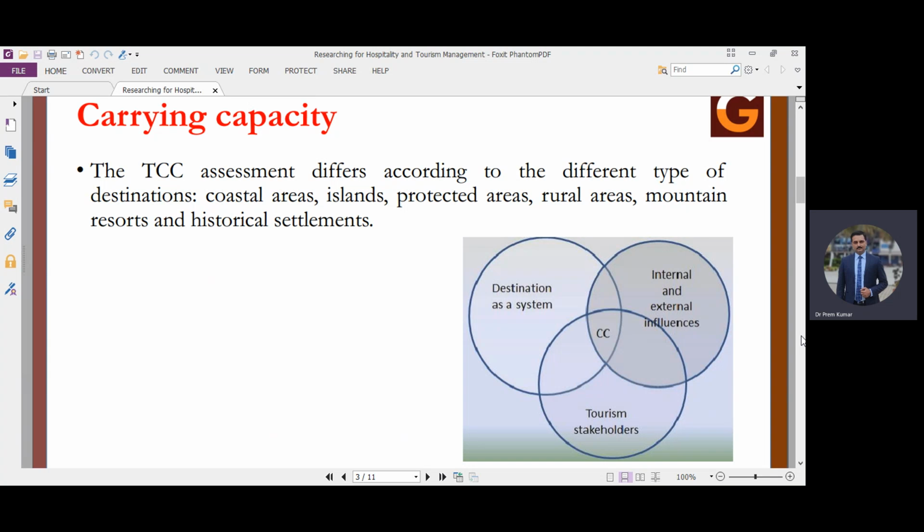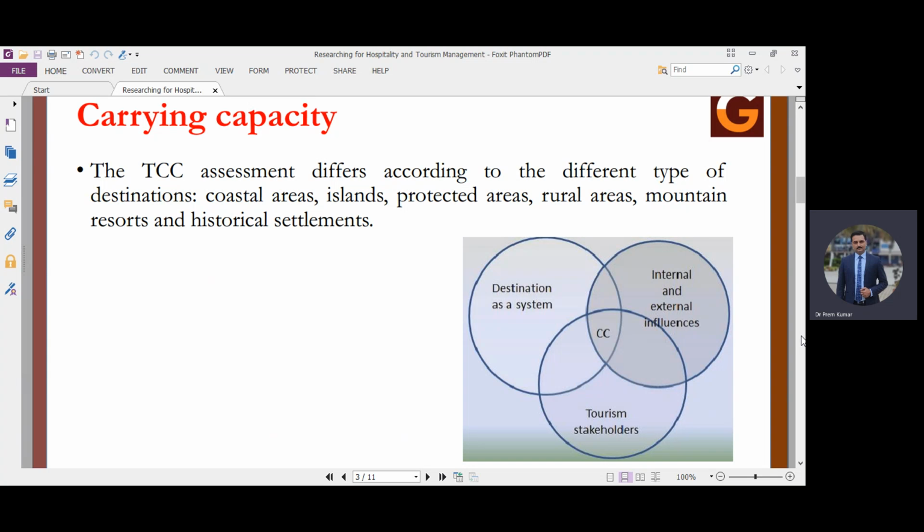So at a particular destination, there may be three systems basically. Destination as a system, that means it may have destination features, natural features or man-made features. Then there will be internal and external influencers, that means attractions or the travel agents or the service providers, or how people are getting influenced. Then third is tourism stakeholders. That means all the persons who are taking part in tourism business at a destination.